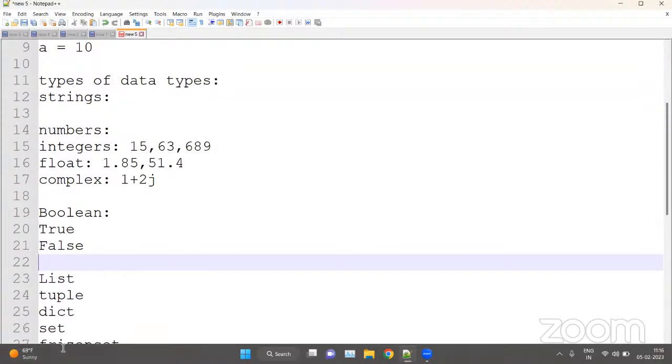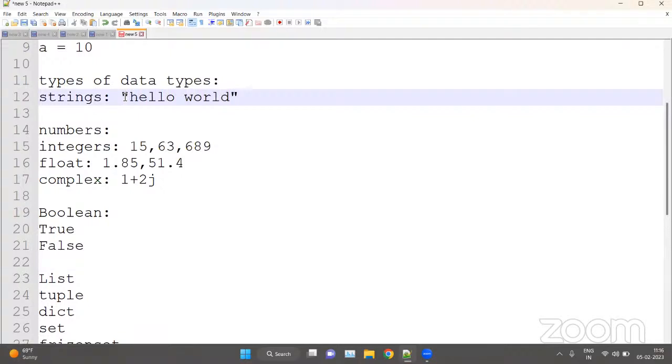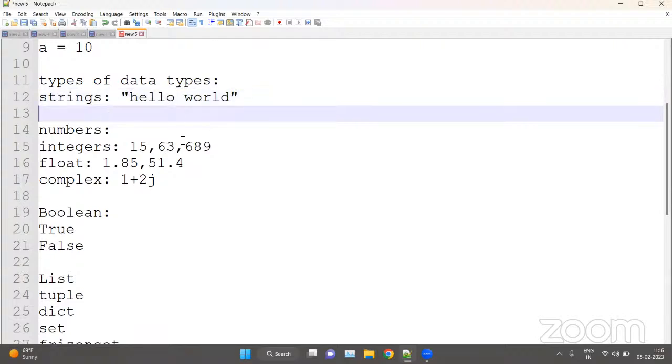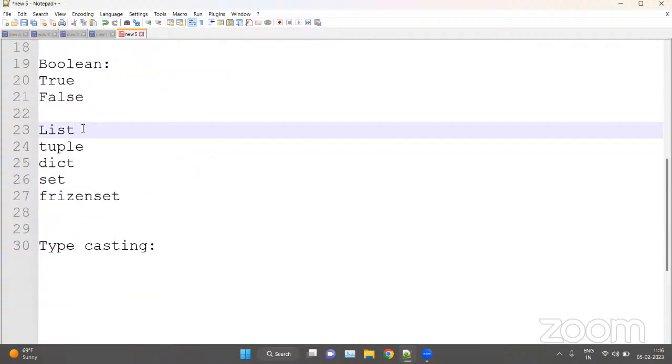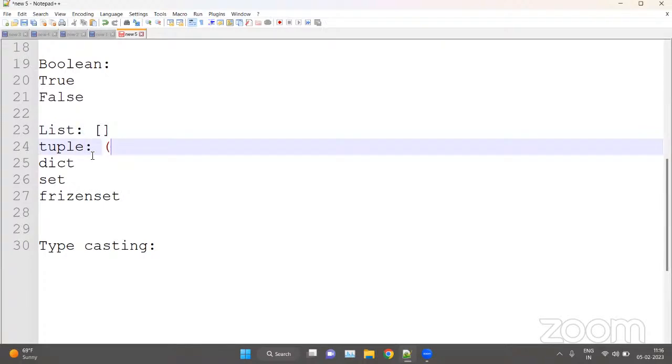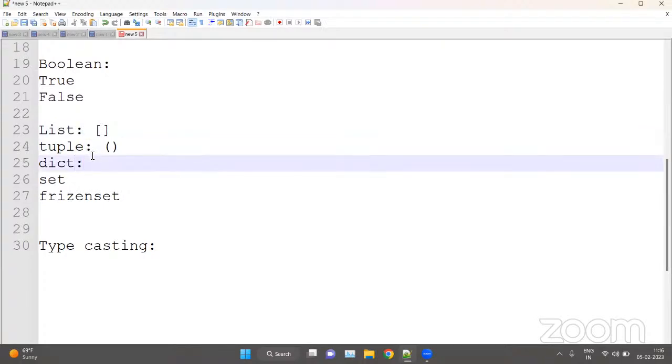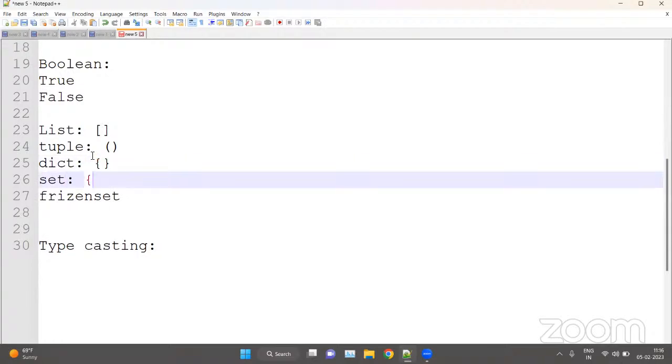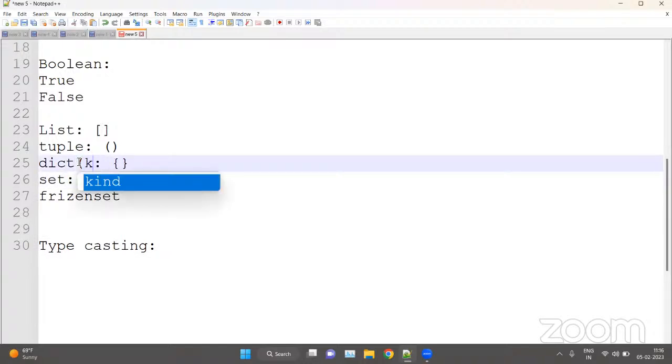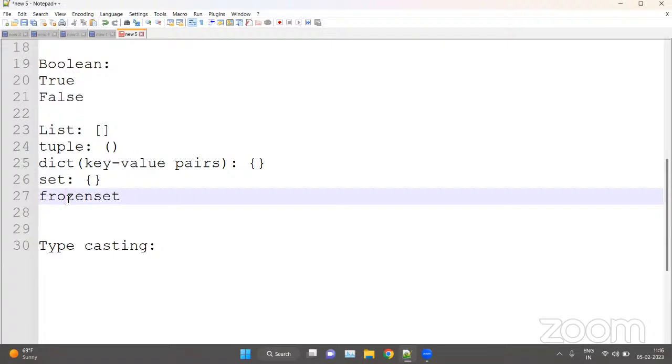Let me write an example of a string, that is "hello world". Whatever you write inside double quotations, single quotations, or triple quotations is known as a string. Now a list is anything inside square brackets. A tuple is inside parentheses. A dictionary is inside curly braces, and a set is also inside curly braces. Dictionaries are key value pairs. And set and frozen set, frozen set is like a constructor here.